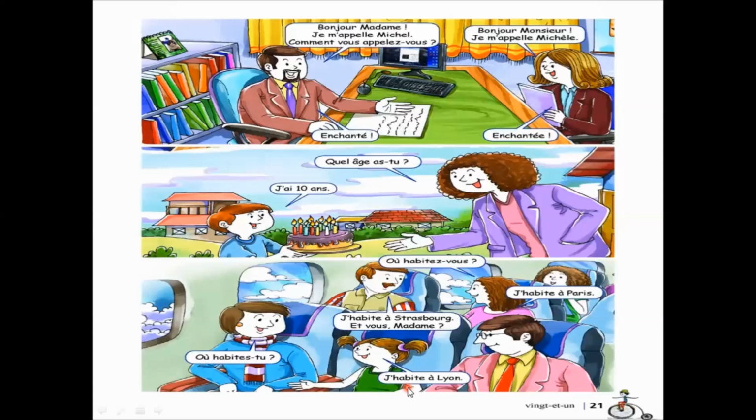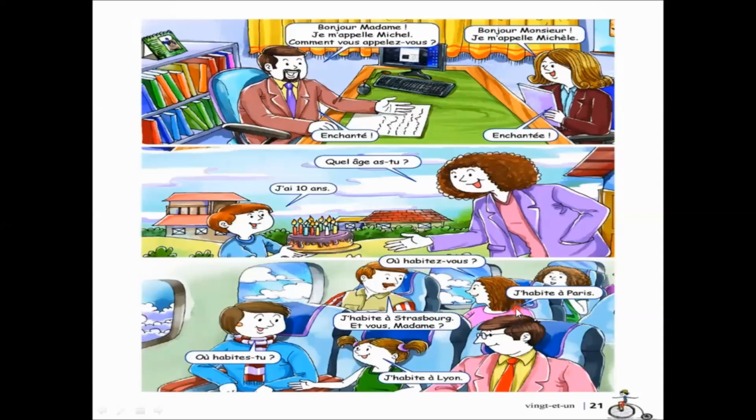I live in Lyon. And now pay attention here. They have used the word habite a lot of times here. And what is the difference between habitez, habite, habites? Let's see. When you use this verb with vous, you will use the spelling Habitez.